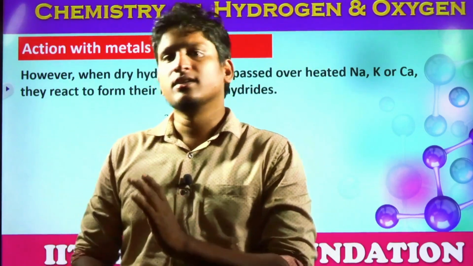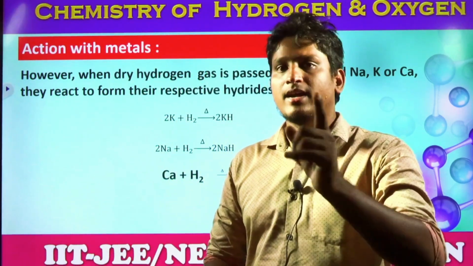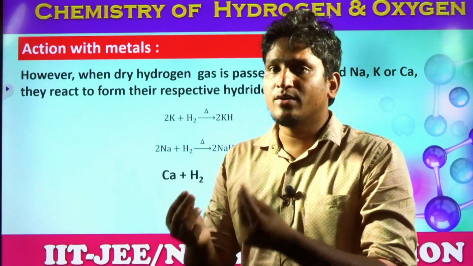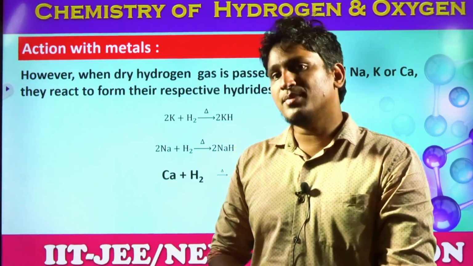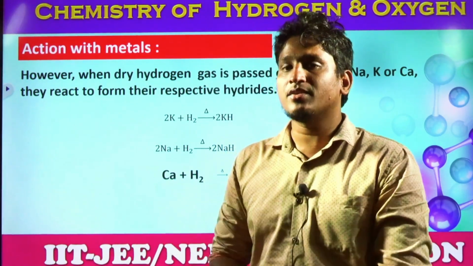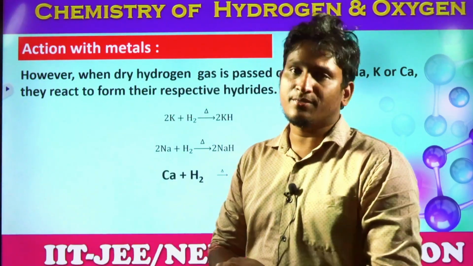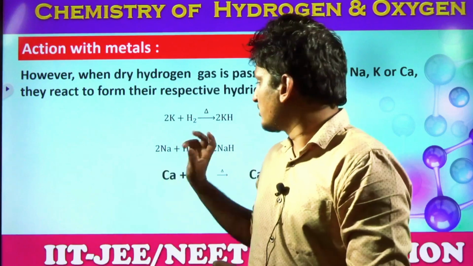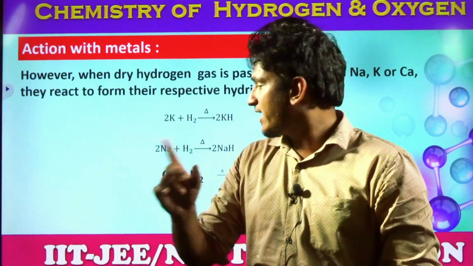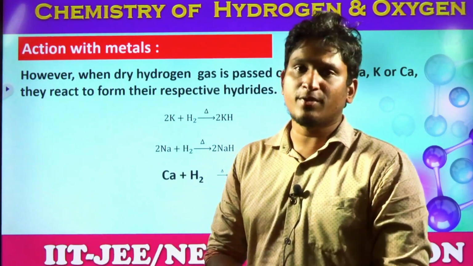Next, action with metals. Metals react with hydrogen, like I have already said in the beginning. When hydrogen reacts with metal, what happens, students? Does it lose electrons or gain electrons? It gains electrons and becomes hydrides. Look at potassium plus hydrogen. What is the formula? KH. And sodium plus hydrogen. What is the formula? NaH. Calcium plus hydrogen gas. What is the formula? CaH2.